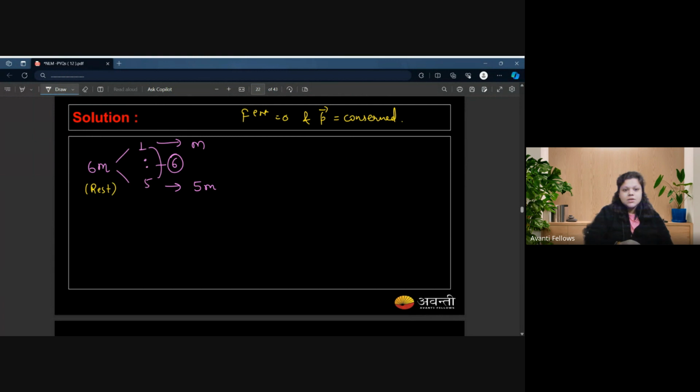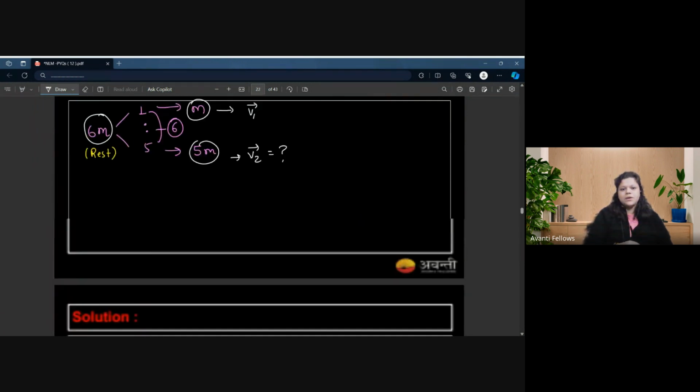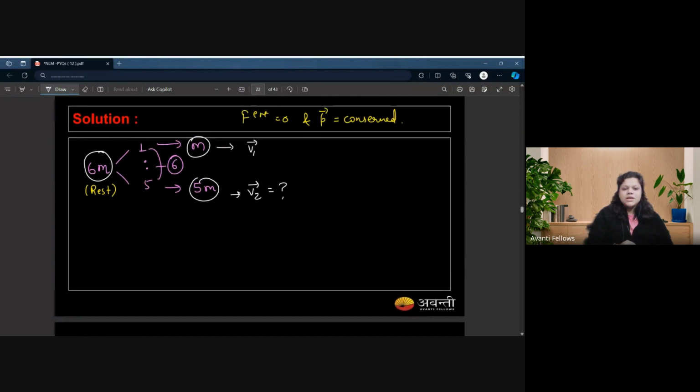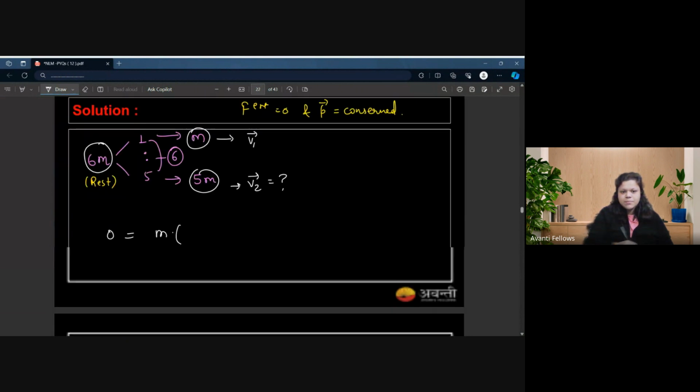Okay. So the 6m is at rest, this m and this 5m. We have the information about m, we have the information about its velocity. We need to find out the velocity of the heavier one, right? So the initial is going to be 0 and it is going to be m times v1. Whatever the vector you have here is 20 i cap plus 25 j cap minus 12 i cap.